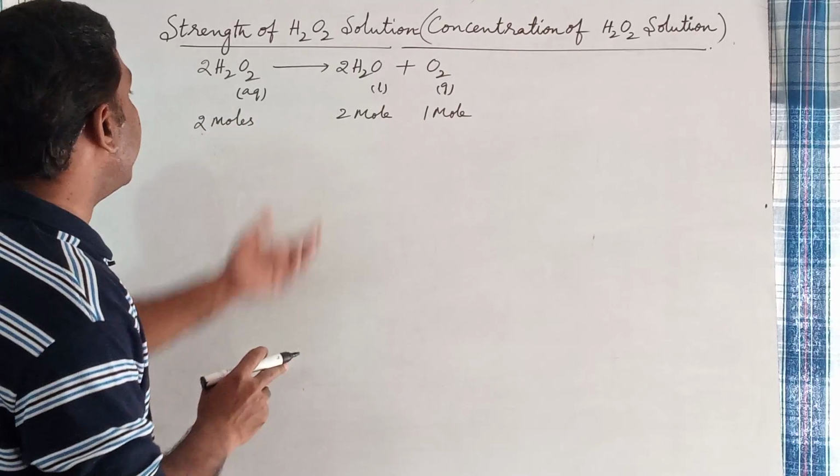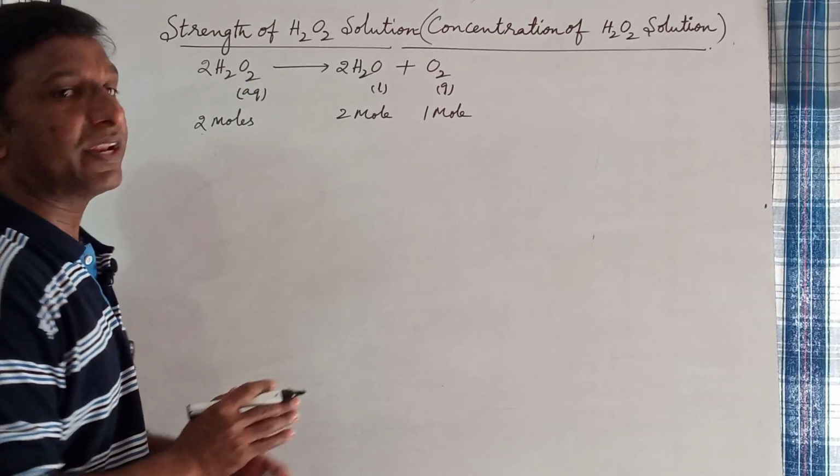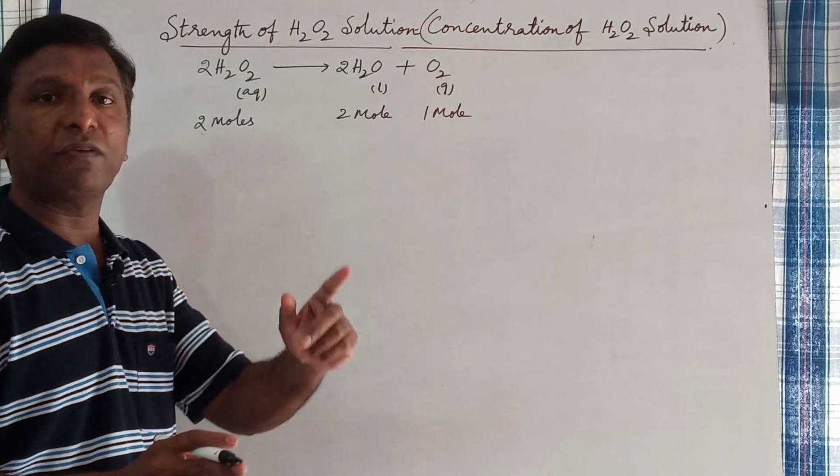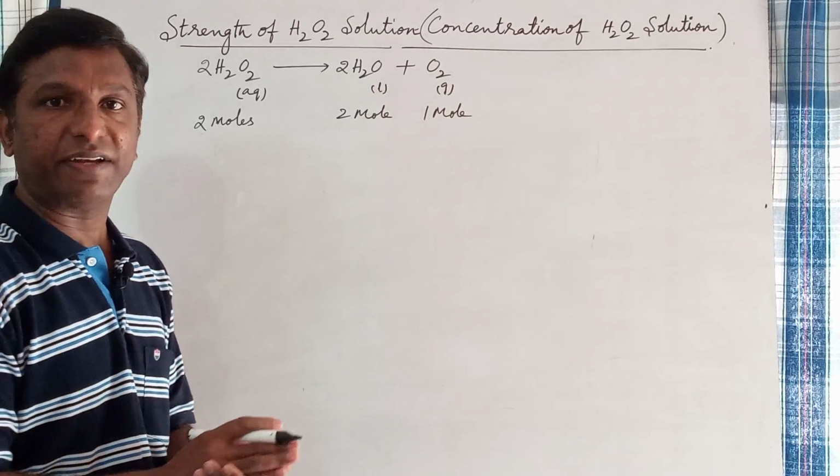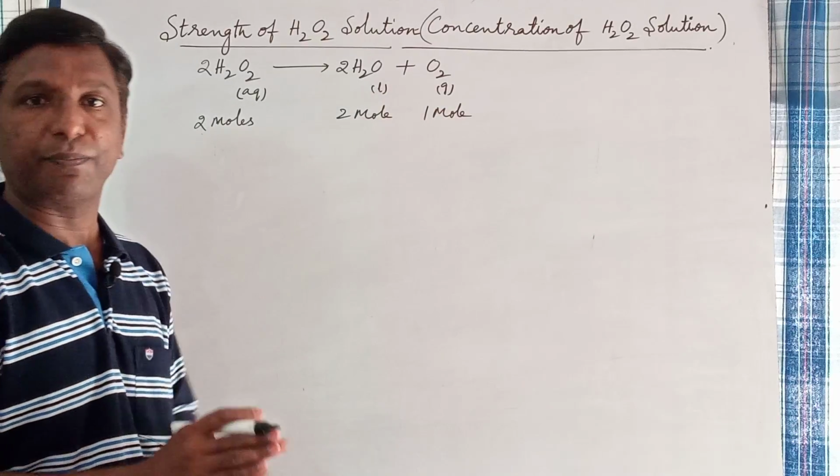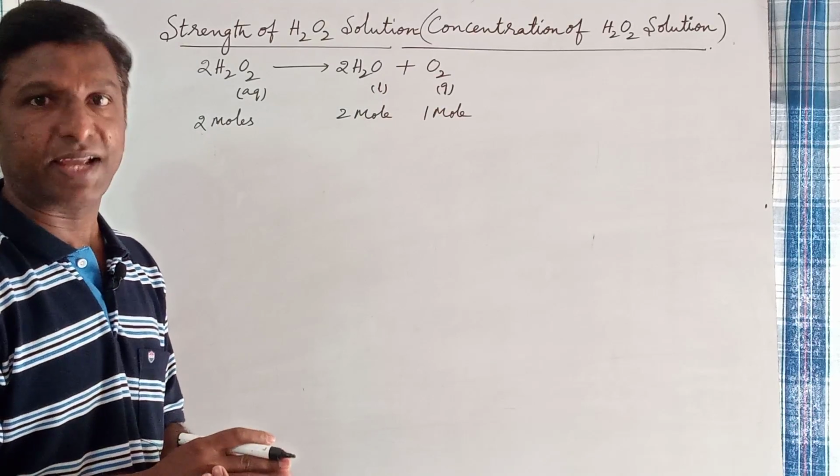So, what is the weight of 2 moles of hydrogen peroxide? 1 mole weight is equal to 1 gram molecular weight. Gram molecular weight of hydrogen peroxide is 34 grams.